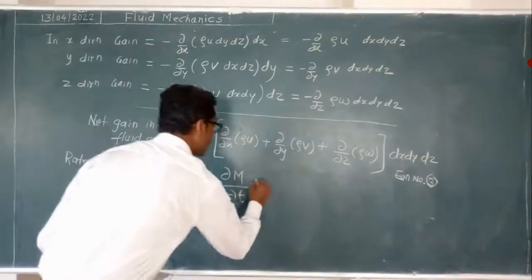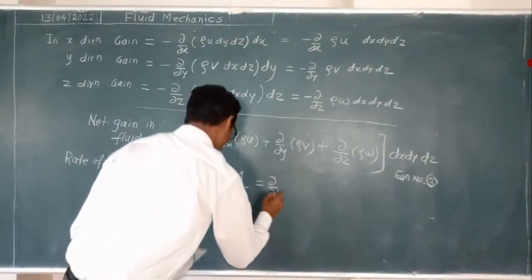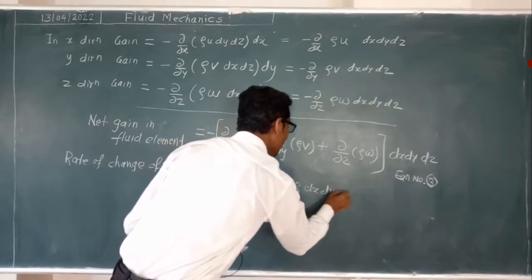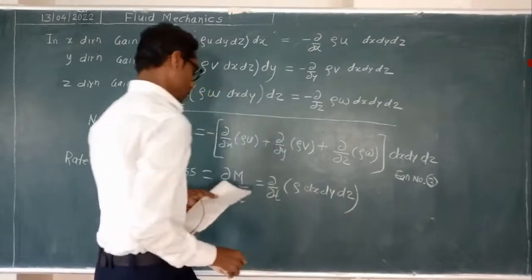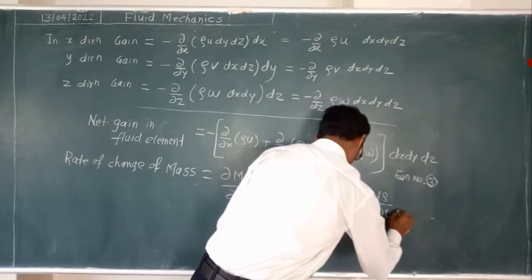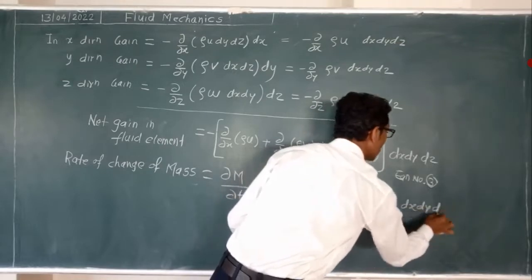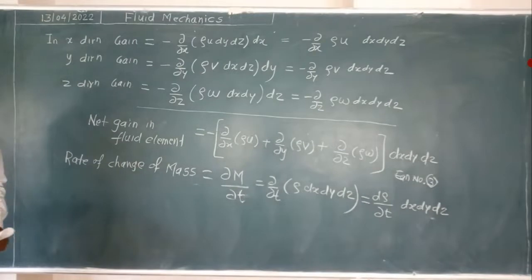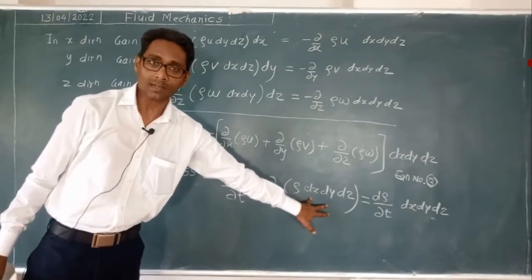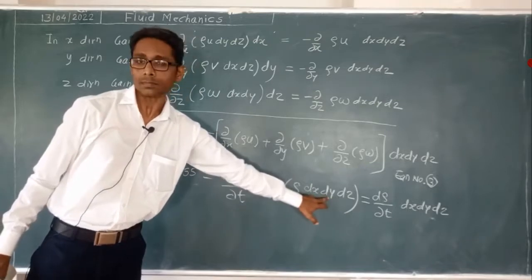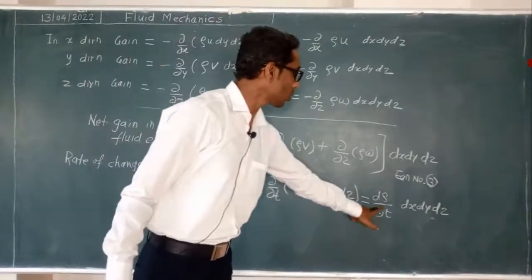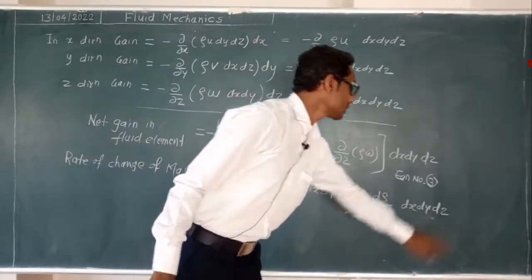For the mass we can now write rho dx dy dz. So this is ∂rho/∂t dx dy dz. Rho dx dy dz, this already we mentioned at the start. Rho into volume is mass.